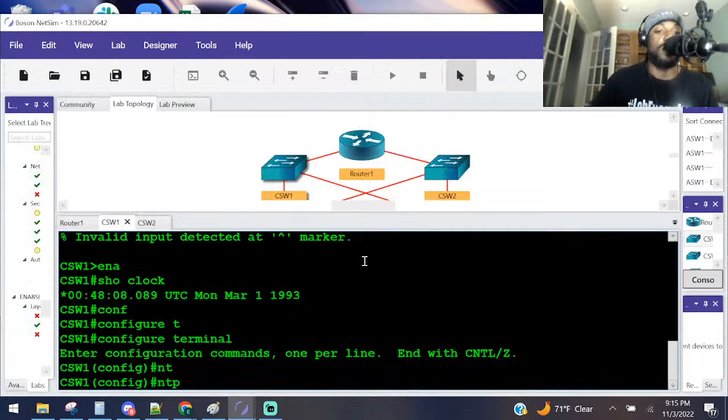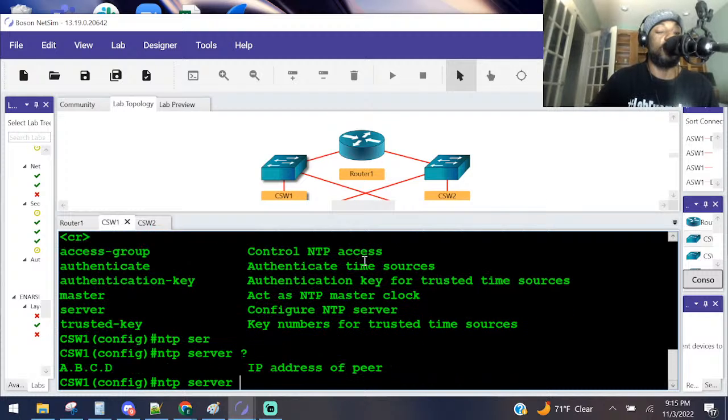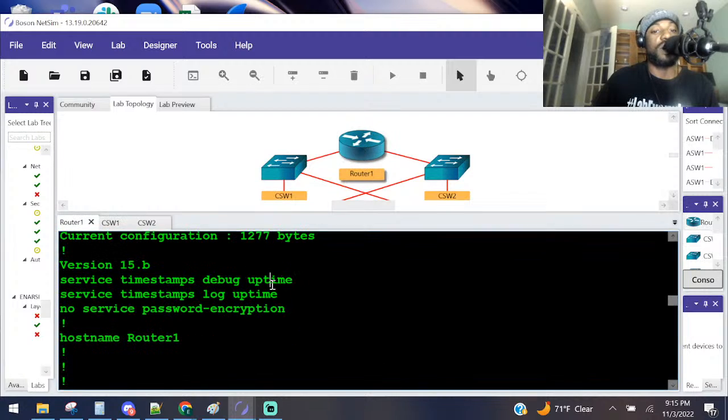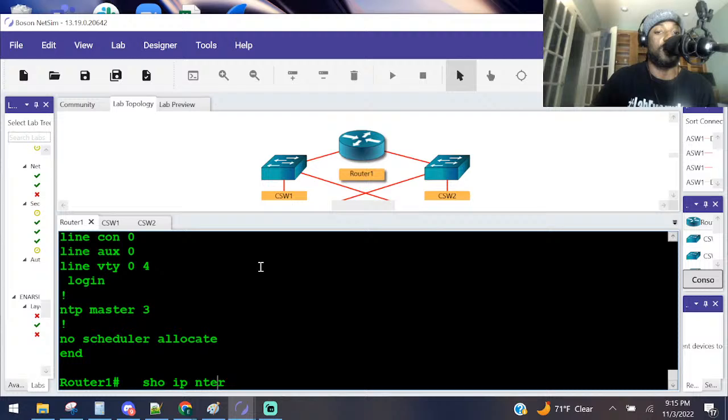We say NTP. What is it? Is it not authentication server? I guess we could say server, right? Server. Yeah, and then we're gonna say, give me the IP address of the server. It's gonna be this guy. It's not the IP address. It's really that interface, which is show IP interface brief.